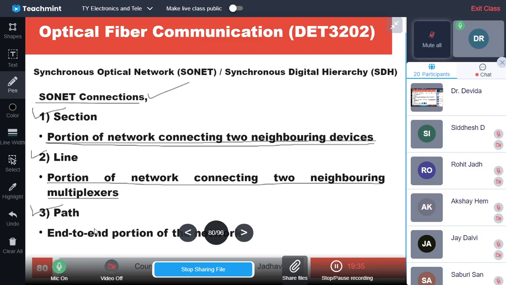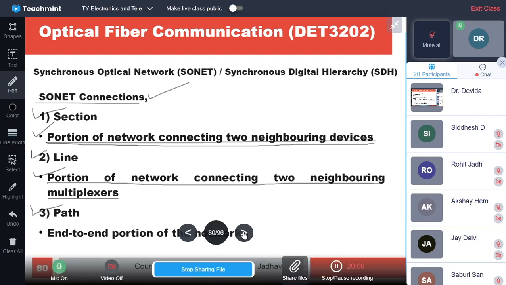A section is the device-to-device connection, a line is the multiplexer-to-multiplexer connection, and a path is the end-to-end device connection.